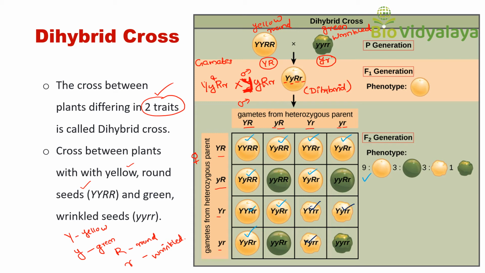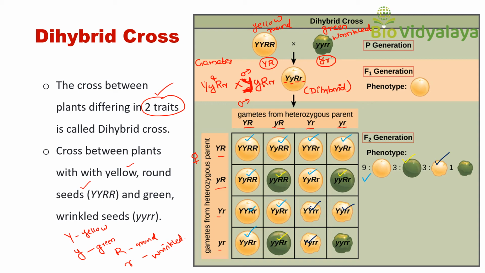So 3 yellow wrinkled. Next, green round: 1, 2, 3. So 3 green round.